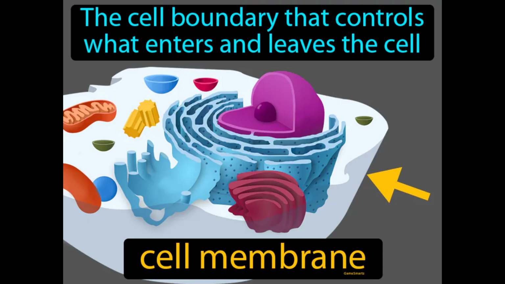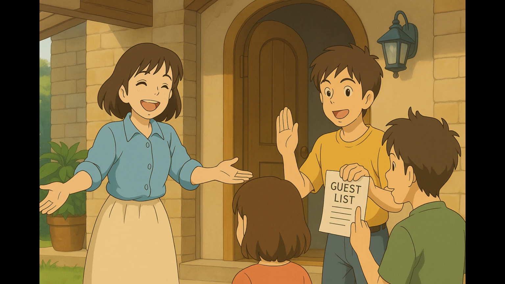The cell boundary that controls what enters and leaves the cell: cell membrane. The cell membrane is a thin, flexible layer that surrounds the cell and acts as a gatekeeper to protect and organize the cell's content. Imagine you're hosting a party at your house, and you want to ensure only your invited guests can enter, while keeping out gatecrashers.